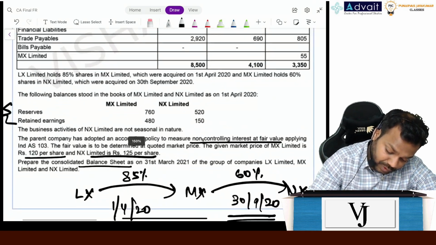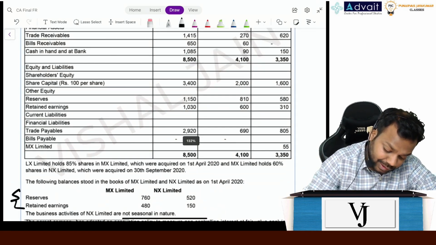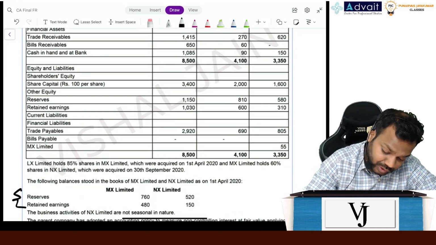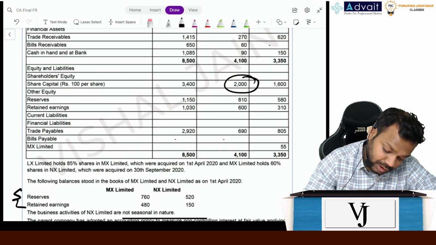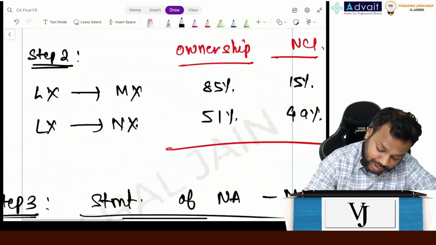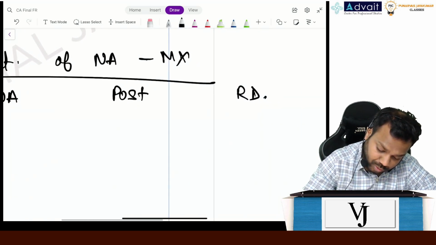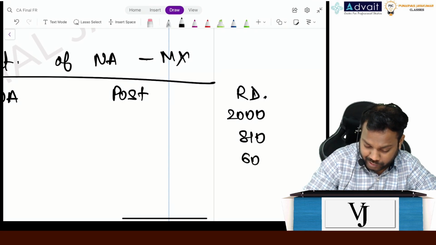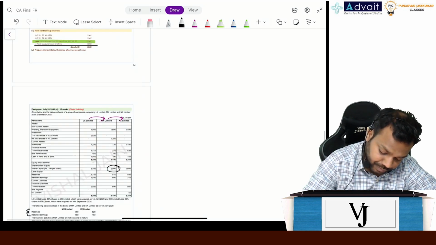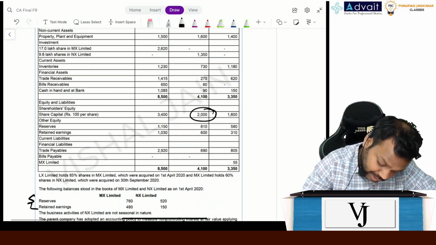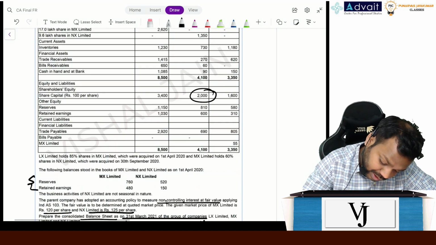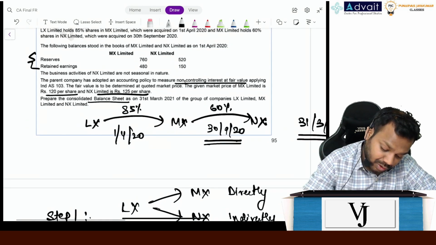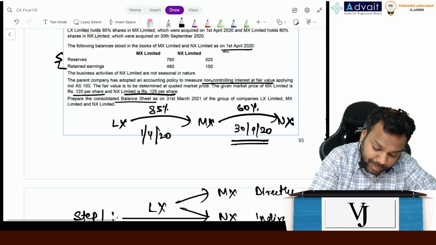See, on the date of acquisition, share capital will remain the same, assuming there is no subsequent issue of shares. It's 2000, right? At the reporting date, 2810 and 600. 810 and 600 are other reserves and retained earnings. Okay, fine. And reserves and retained earnings on the date of acquisition, on the 1st April 2020.